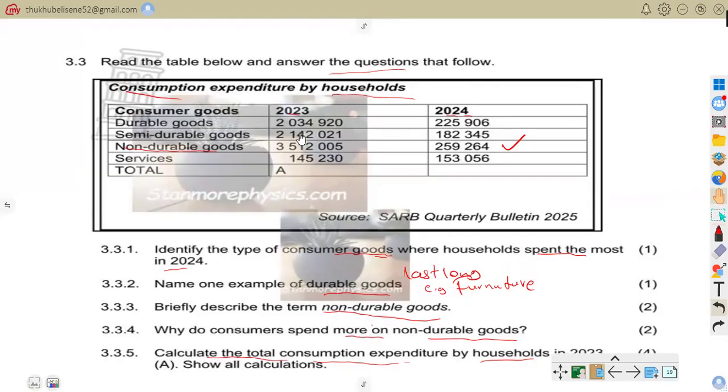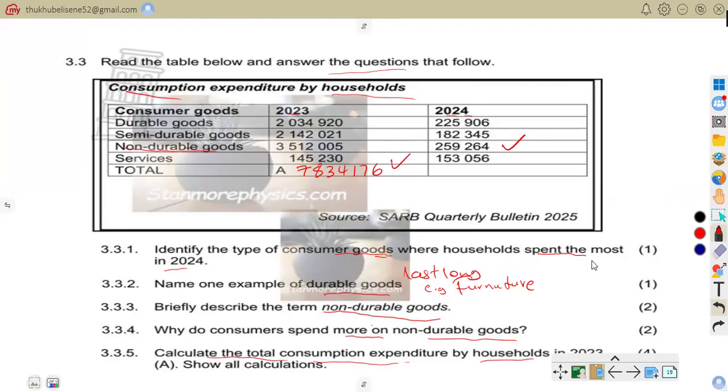You can see we have 2,034,920. We have 2,142,021. We have 3,512,005. We also have 145,230. So you add all those, and you are going to get 7,834,176.